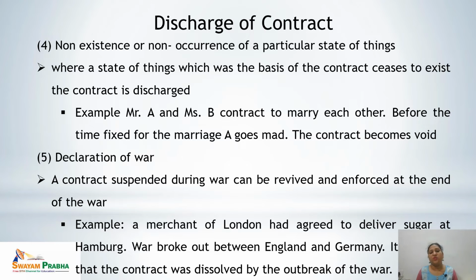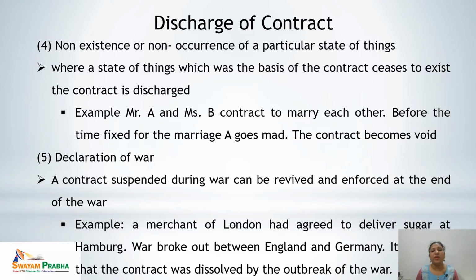Mr. A and Miss B contract to marry each other. Before the time fixed for marriage, A goes mad. The contract becomes void. That means the actual condition of A does not remain the same till the date of performance, till the date of the marriage. Means the condition of A was not the same.